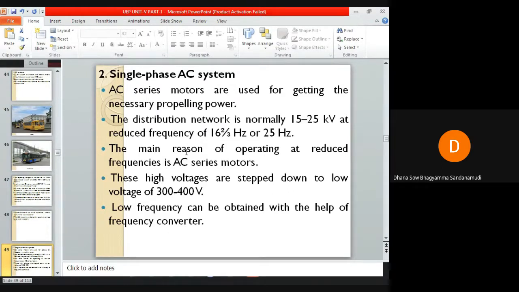The distribution network employed for such traction systems is normally 15 to 25 kilovolts at a reduced frequency of 16 2/3 hertz or 25 hertz.